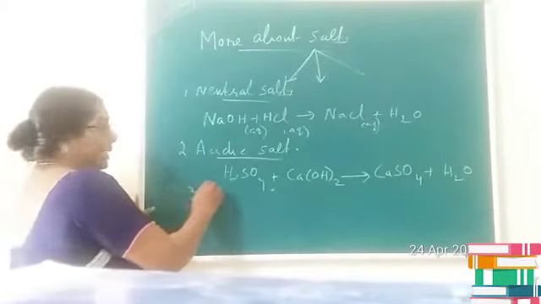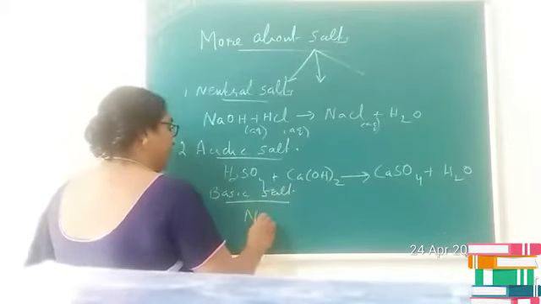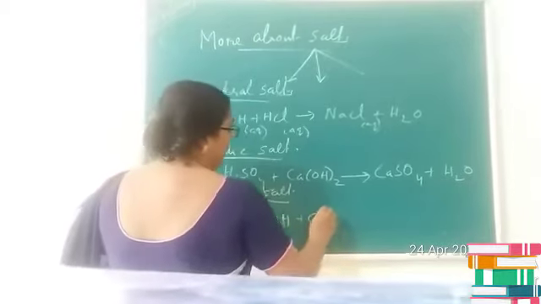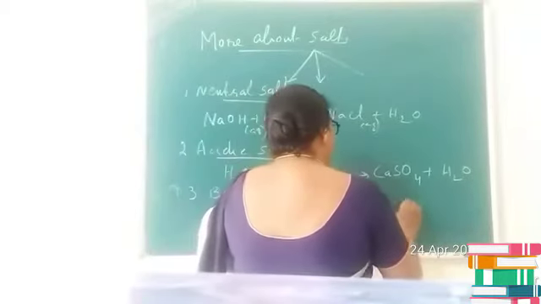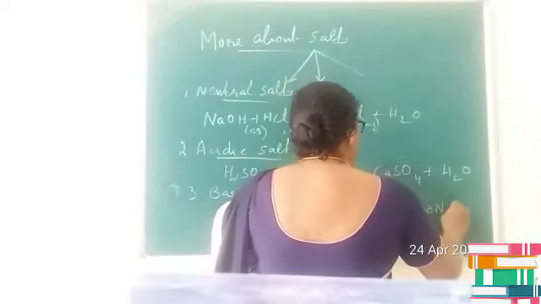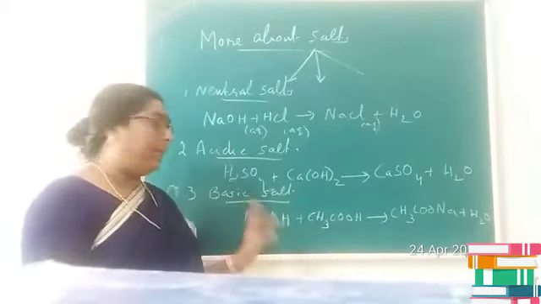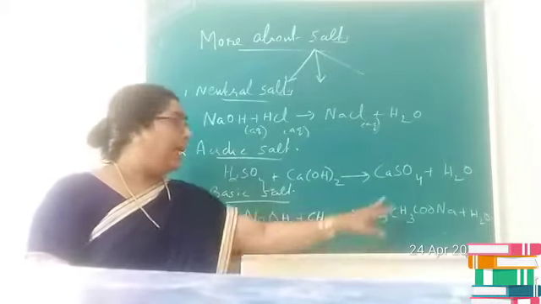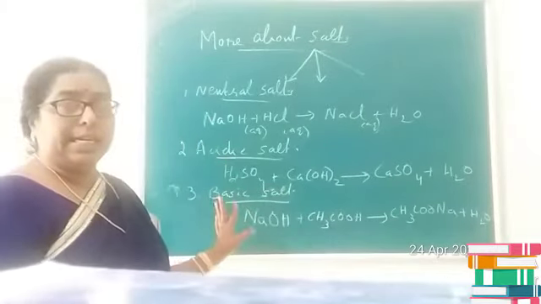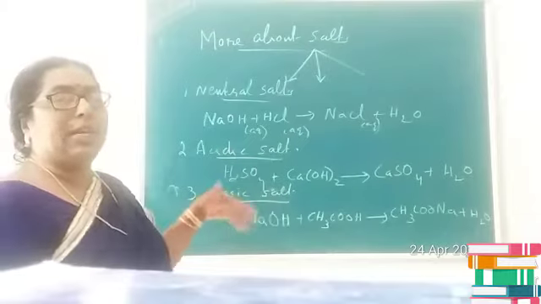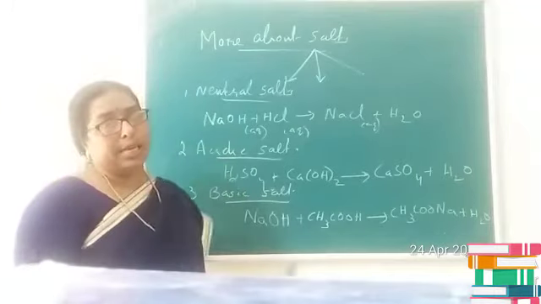And the third one we can consider it as basic salt. Basic salt means the salt which is formed by the neutralization between a strong base and a weak acid. You consider ethanoic acid as a weak acid. This combines with the sodium hydroxide and it produces sodium salt of ethanoic acid, that is sodium ethanoate and water. In this case, the salt is formed by the neutralization between a strong base and a weak acid and the salt is termed as basic salt and here the pH will be greater than 7. Is it clear, children? So on the basis of pH as well as the neutralization reaction, we classify salts into three: neutral salts, acidic salts and basic salts.